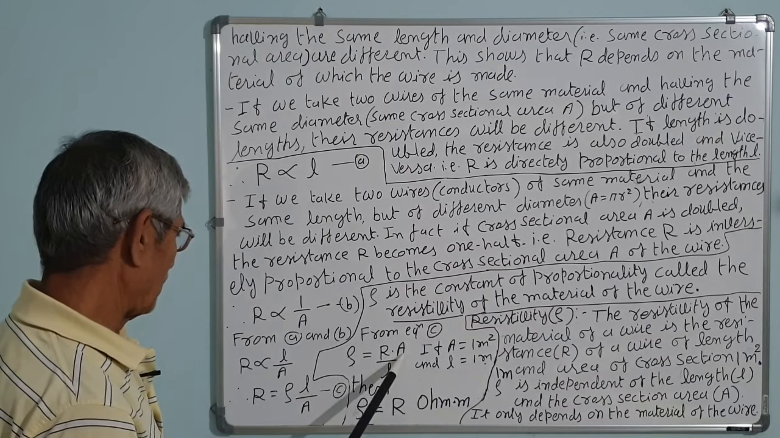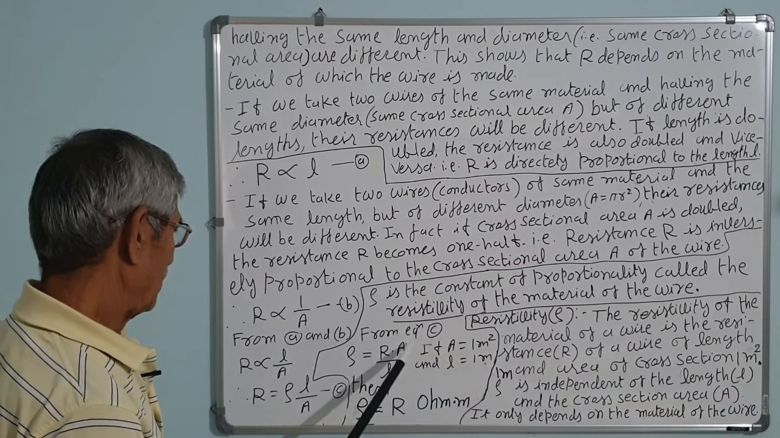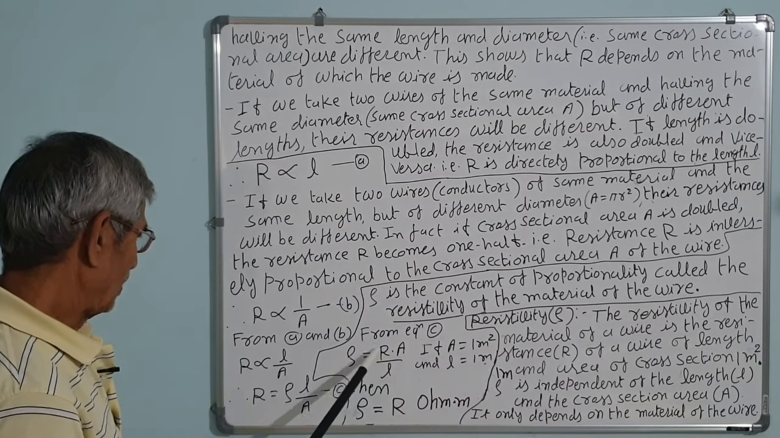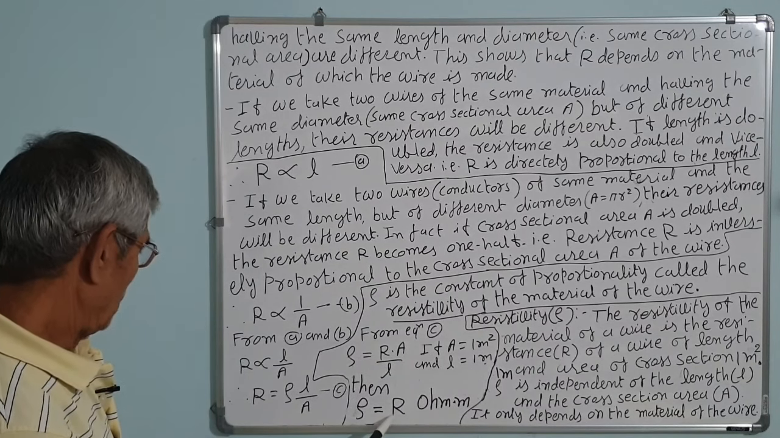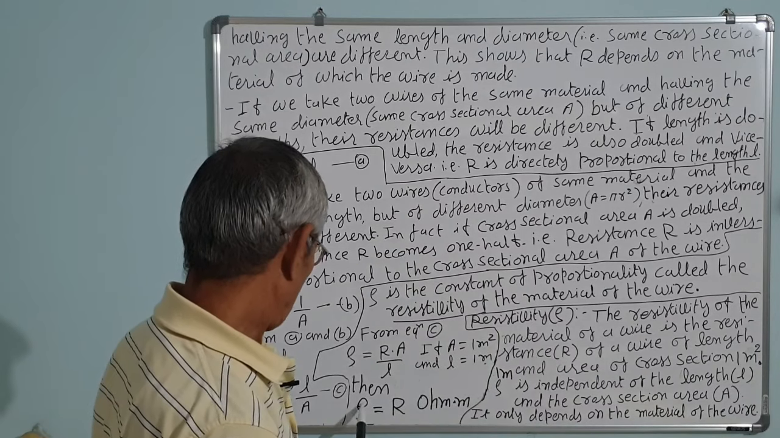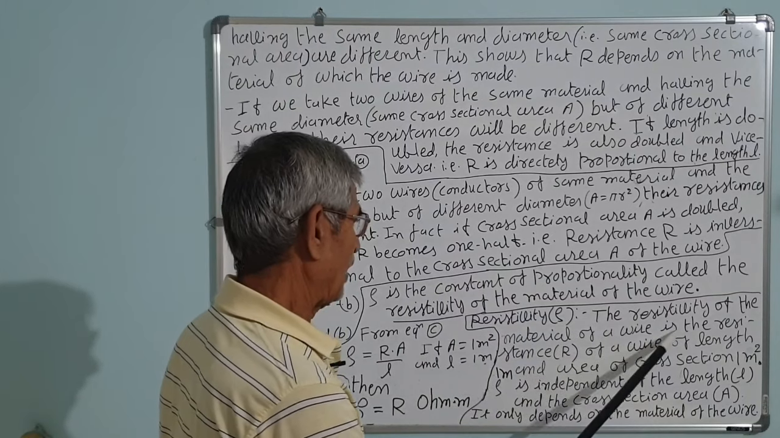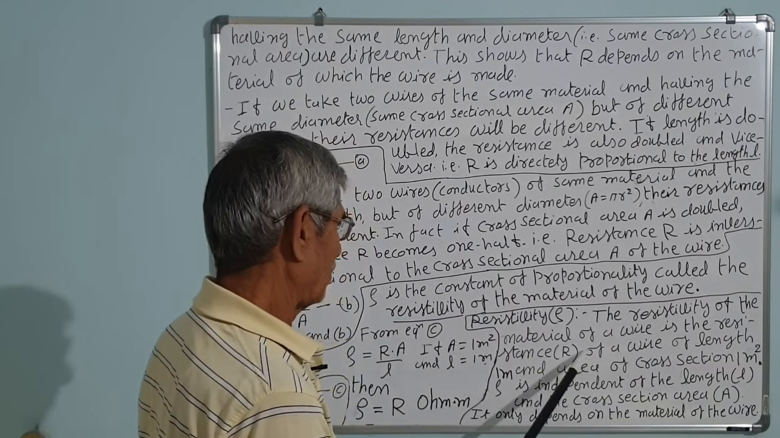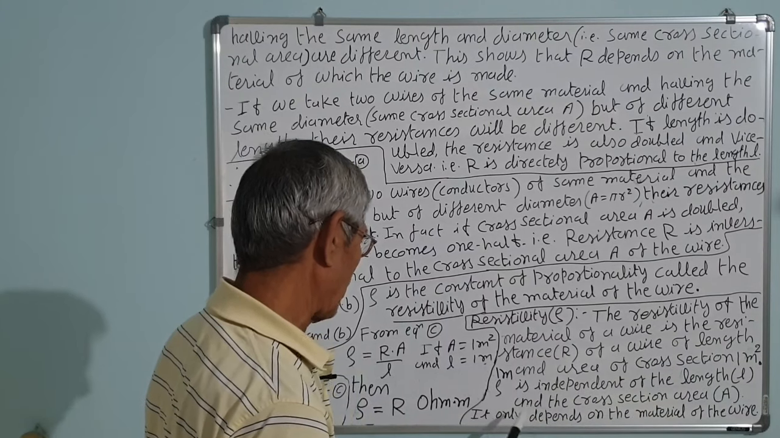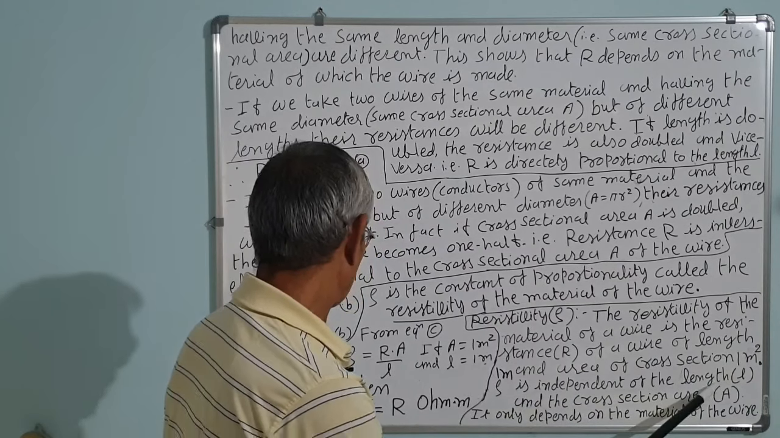If A, the area, is 1 meter square and L, the length of the wire, is also 1 meter, then rho will be equal to R. Correct? The unit is ohm into meter. Let us define rho, that is resistivity. Resistivity rho of the material of a wire is the resistance R of a wire of length 1 meter and area of cross section 1 meter square. Correct?